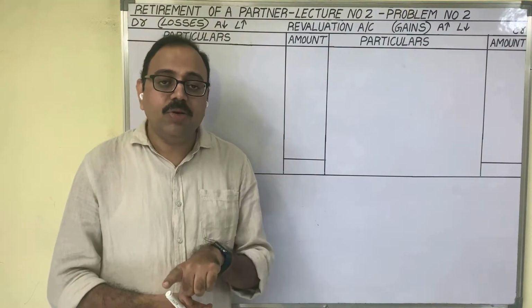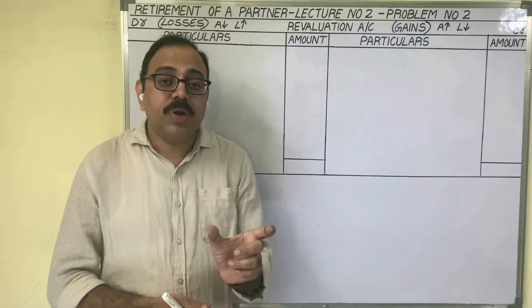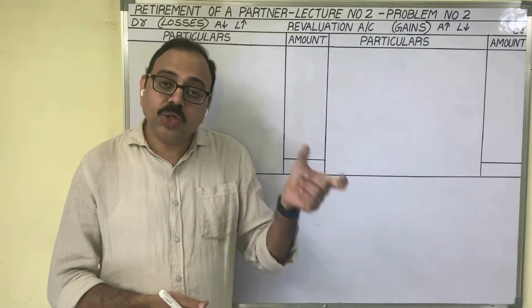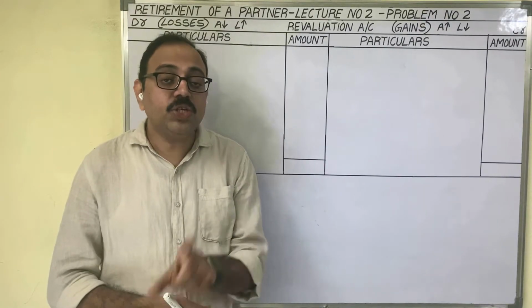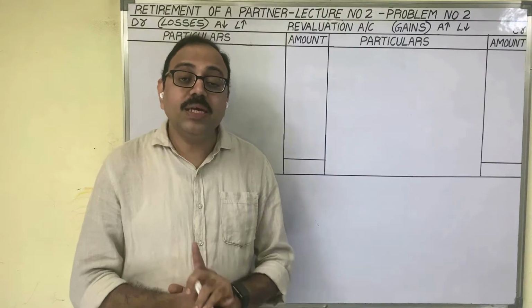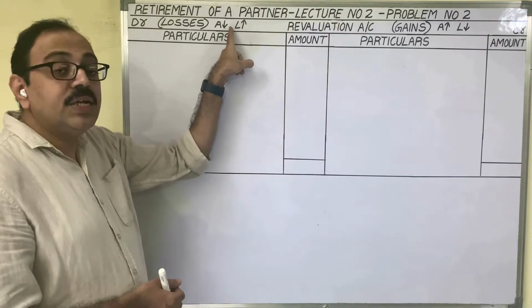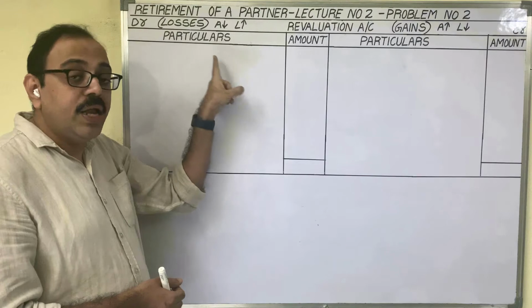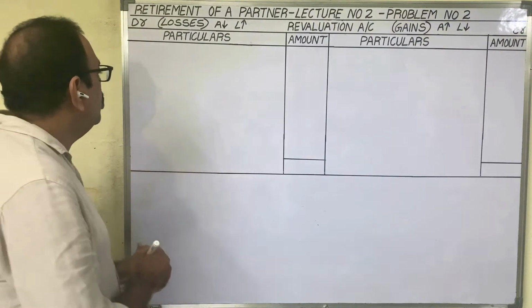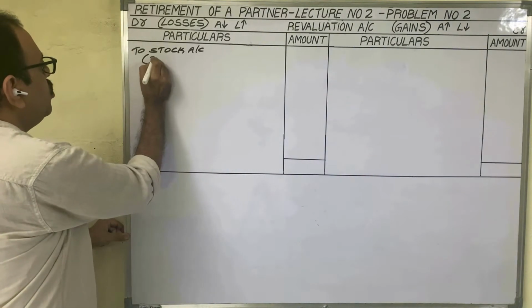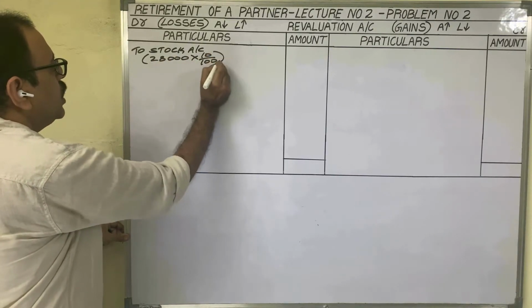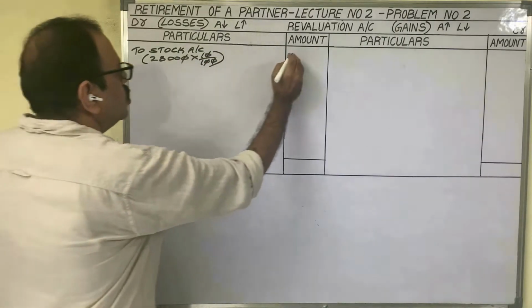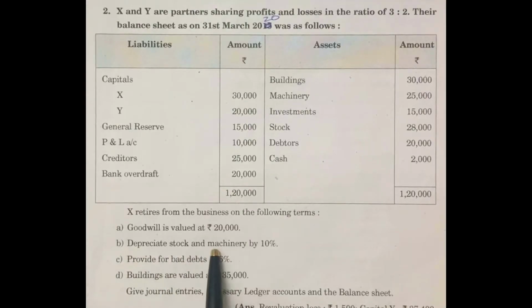So the remaining value is the market value of stock. Market price is the new value. Cost price is the old value. Comparing to cost price, market price is decreased, which means stock value is decreased. Stock is an asset. If asset value decreases, it is a loss. We have to show that on the debit side of the revaluation account. To stock account, of stock value 28,000 rupees, 10% of 28,000 we should decrease: 2,800.